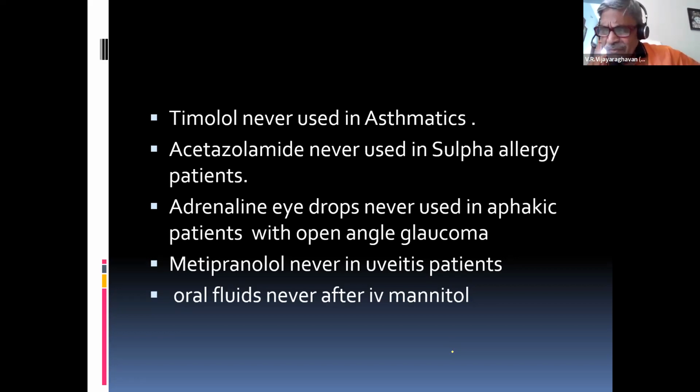Adrenaline eye drops should not be used in aphakic patients. You know why? See, an aphakic patient is there, and the lens is not there. What's happening here? Suppose I'm using adrenaline or epinephrine. These epinephrine drops can go into the eye and sensitize your macular retina, that is the macular area.